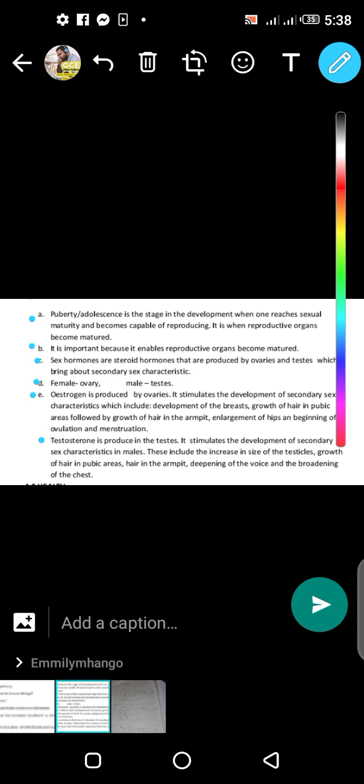These include an increase in the size of the testicles, growth of hair in pubic areas, hair in the armpit, and also the deepening of the voice. I explained this. A boy child will start having a bigger voice, and his chest will broaden. So these are the two hormones produced in a male child and a female child that help in the puberty stage. In a male child it is testosterone, and in a female child it is estrogen.